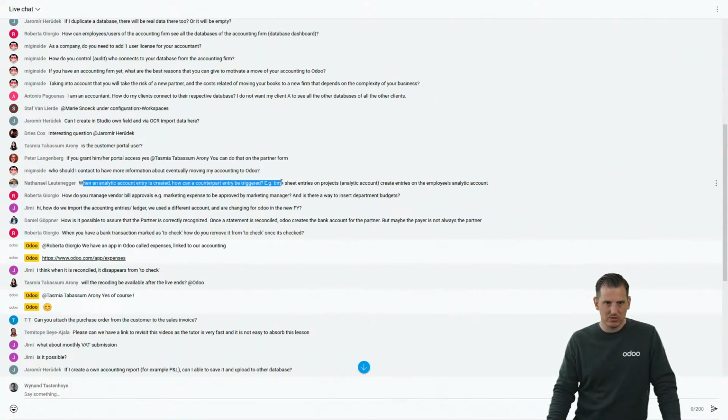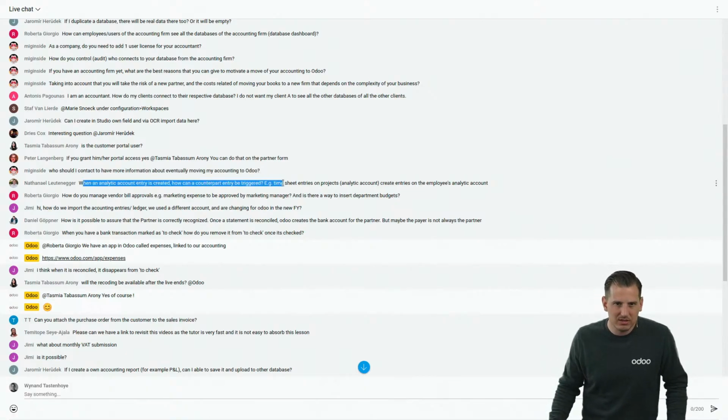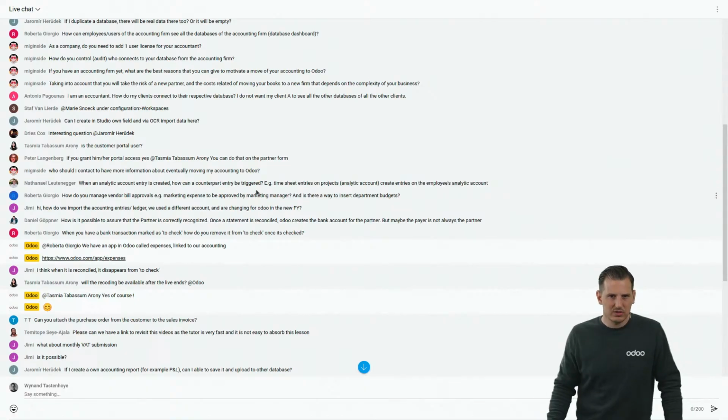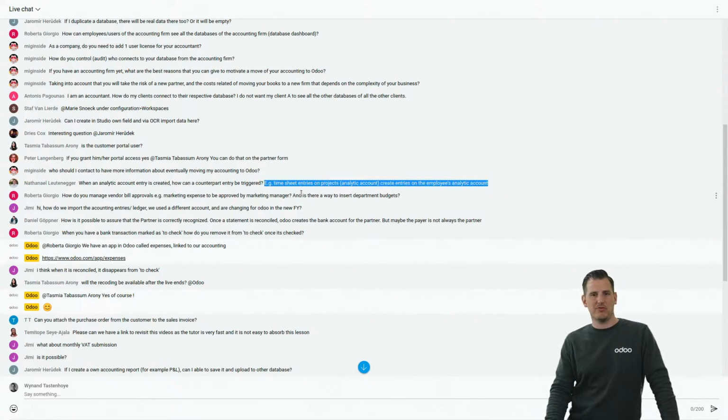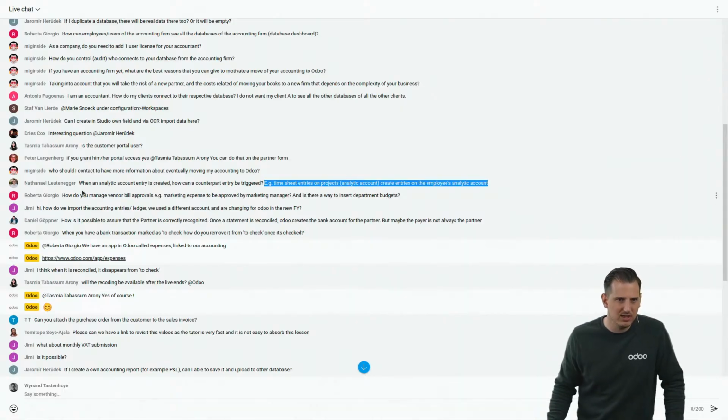When an analytic entry is created, how can a counterpart entry be triggered? Timesheet entries on projects create entries on the employees. Okay, I'm not sure I understand the question, but indeed it's possible from timesheet, for example, that we only create an analytic entry without an accounting entry, and that's exactly what we want, Nathaniel.